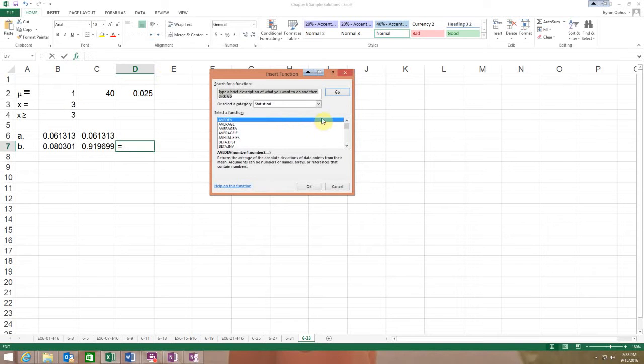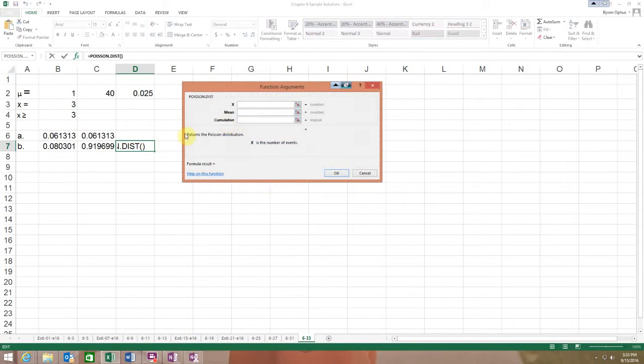I do the statistical, I do the Poisson. My X is 3 again. My mean is my 1. My cumulative, in this case, I'm going to do a cumulative.